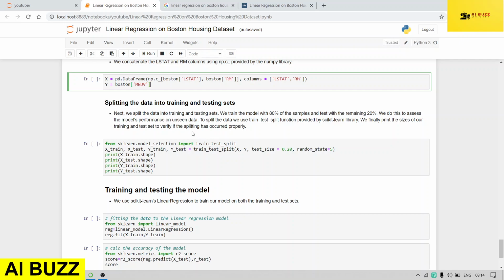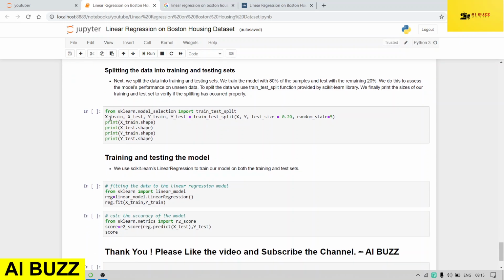I will train on 80% of the sample and test with the 20% of the sample. So I'm getting x_train, x_test, y_train, y_test.